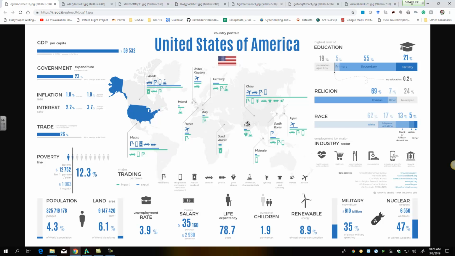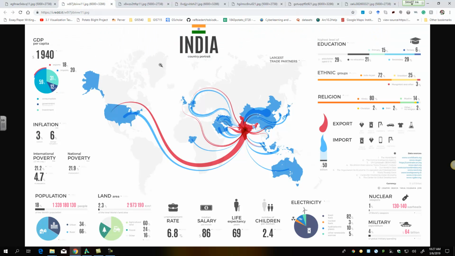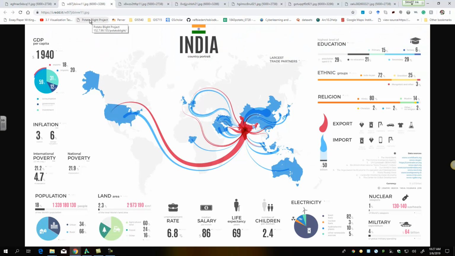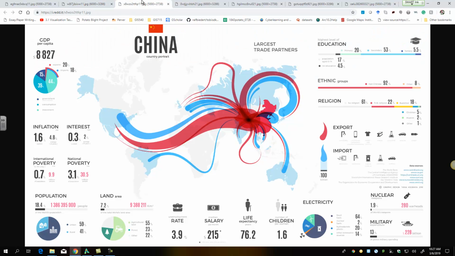And this is one of the earliest designs that she had, and she constantly keeps updating her design process. So this is something really old. Some of the newer plots would look something like this, in which she has bands going around showing the overall exports and imports from each country. This is for United States. This is for India. This gives a lot of insight to a country, like showing how well they get along with others. China does a lot of trade with almost all countries across the world.